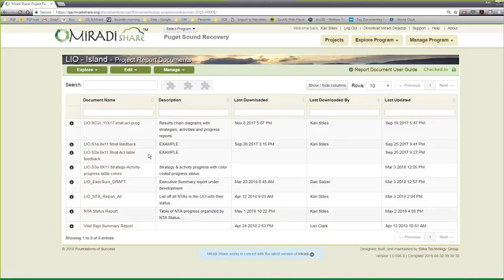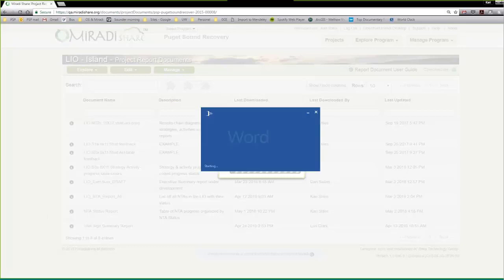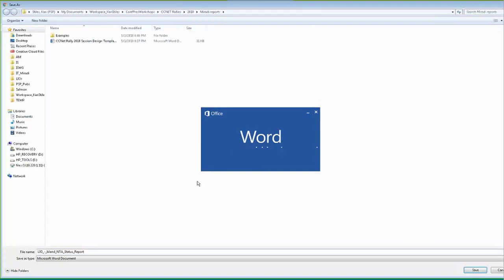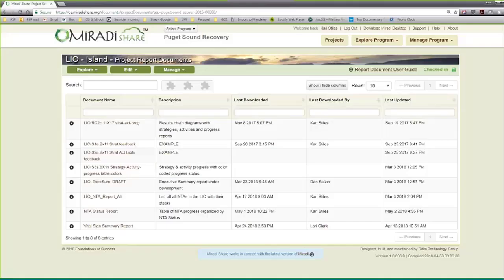So a lot of these are test reports because we're just starting to develop these, but I'm going to show you how with just this one click right here, they can run an activity status report, and it comes out in Word. It looks pretty nice for a Word report, and it's easily editable by the team that's running this thing. So it's running now, and it seems to be running a little slowly. So I'm just going to, oh, there it is. So what I do is I'll save it. So you just hit the save button and save it to wherever you need to save it in your system.